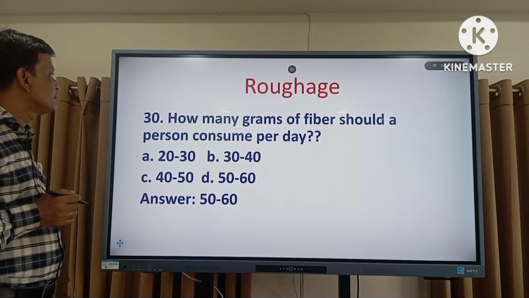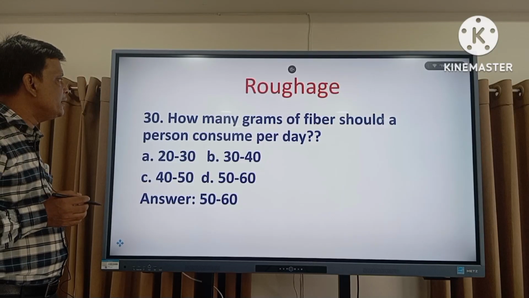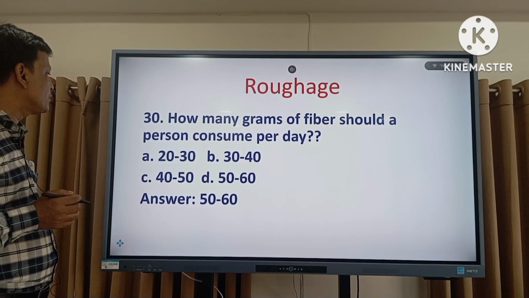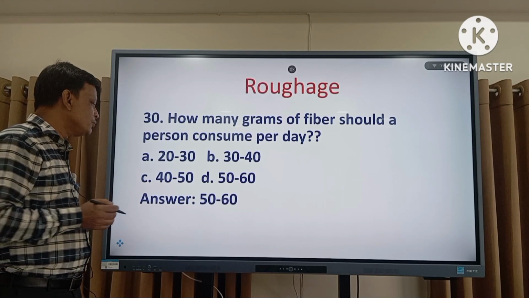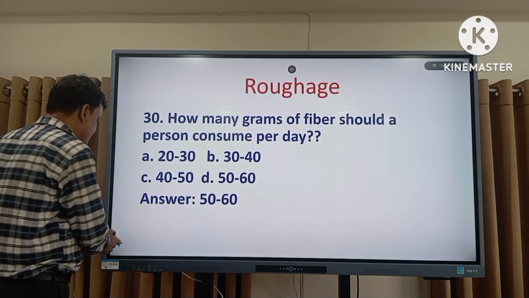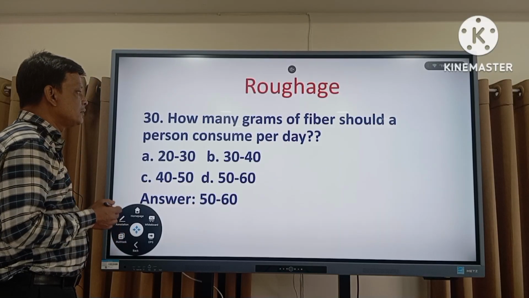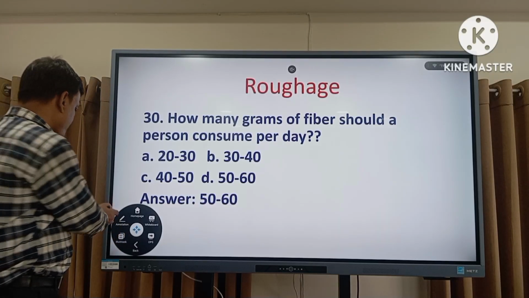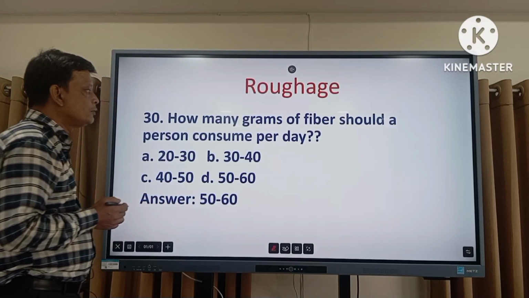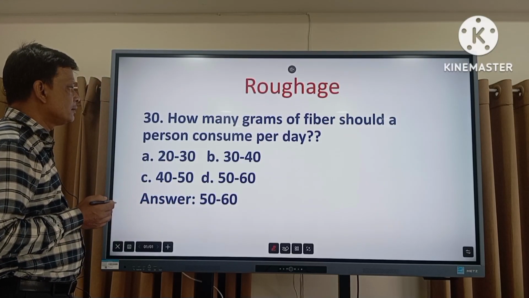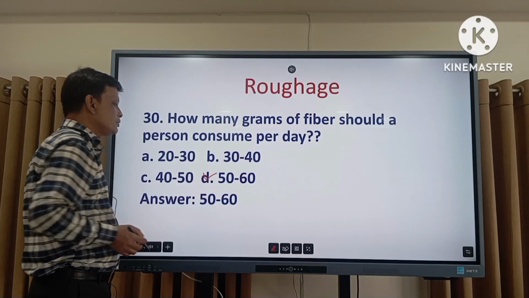Now the next. 30. Question number 13. How many grams of fiber should a person consume per day? The right answer is 50 to 60. The right answer is 50 to 60 gram should be consumed per day. Okay. The right answer is 50 to 60.